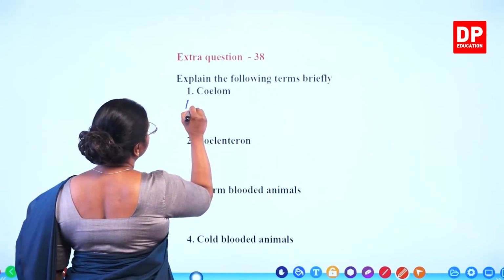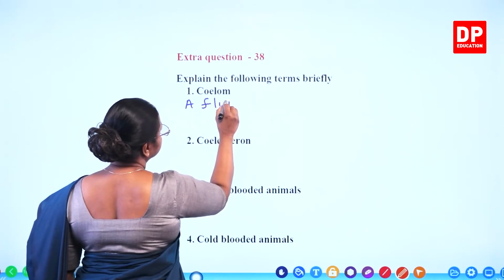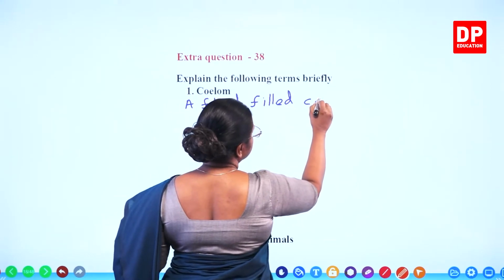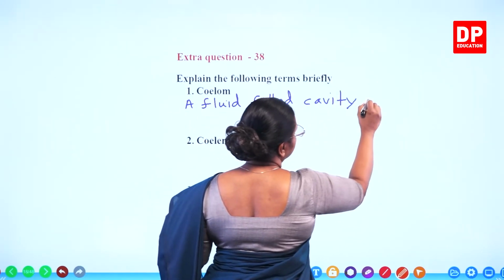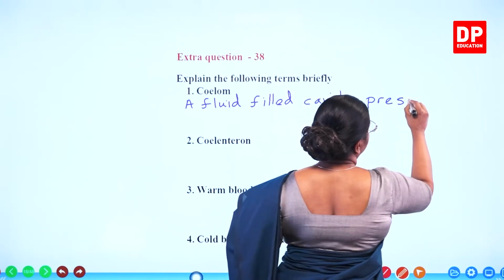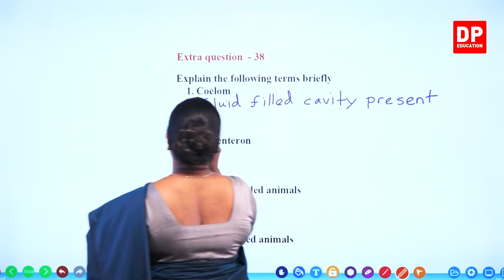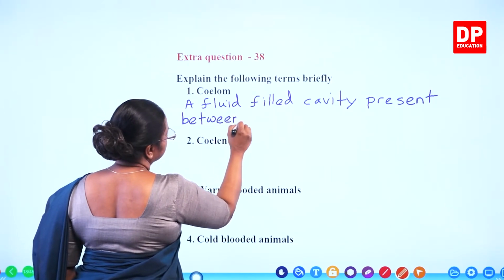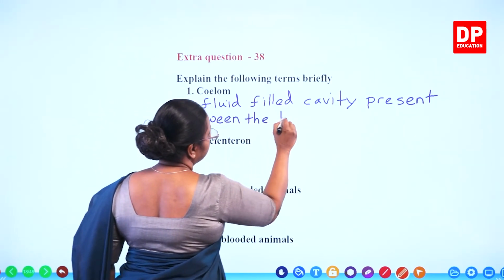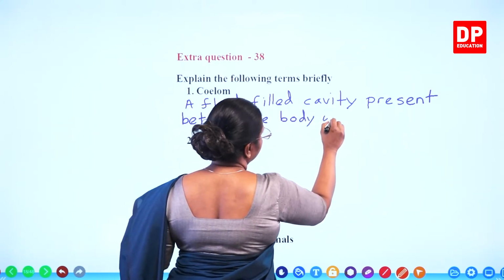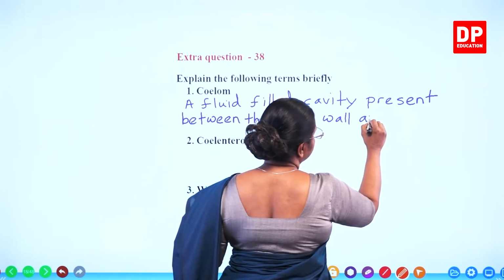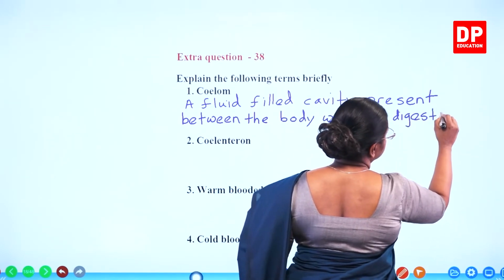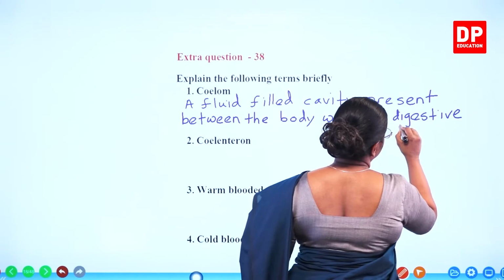Coelom, a fluid-filled cavity, present between the body wall and digestive tract.